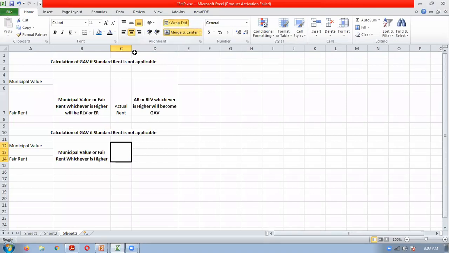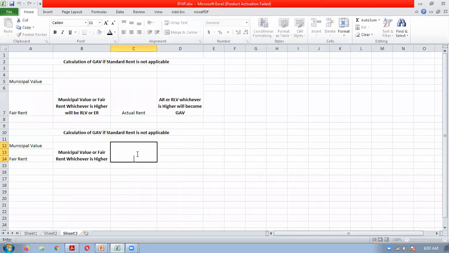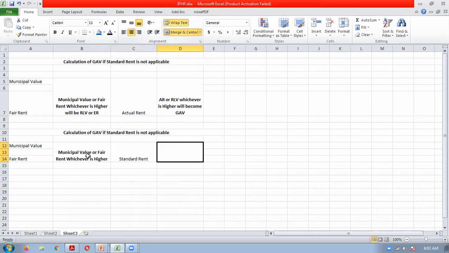This is very important. Now here one step will be coming. What is that? The lower of the standard rent and this figure will become the RLV. Here only small changes are there.